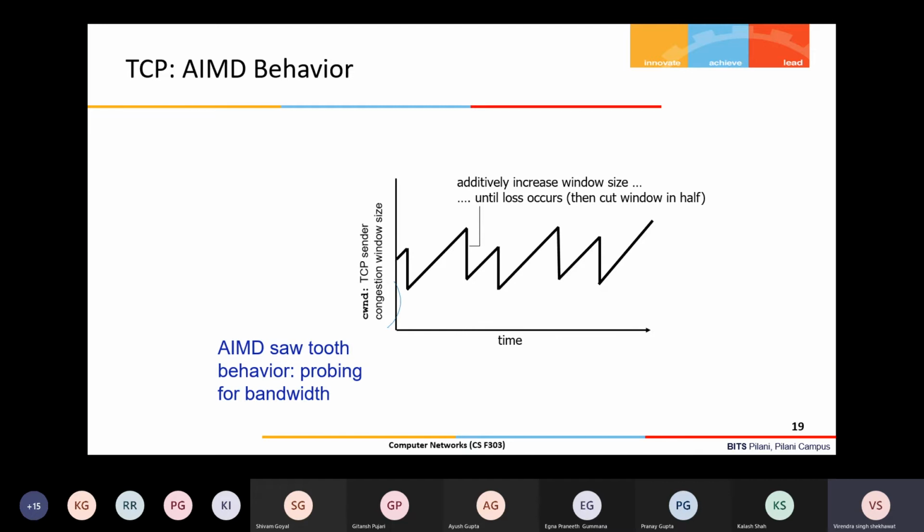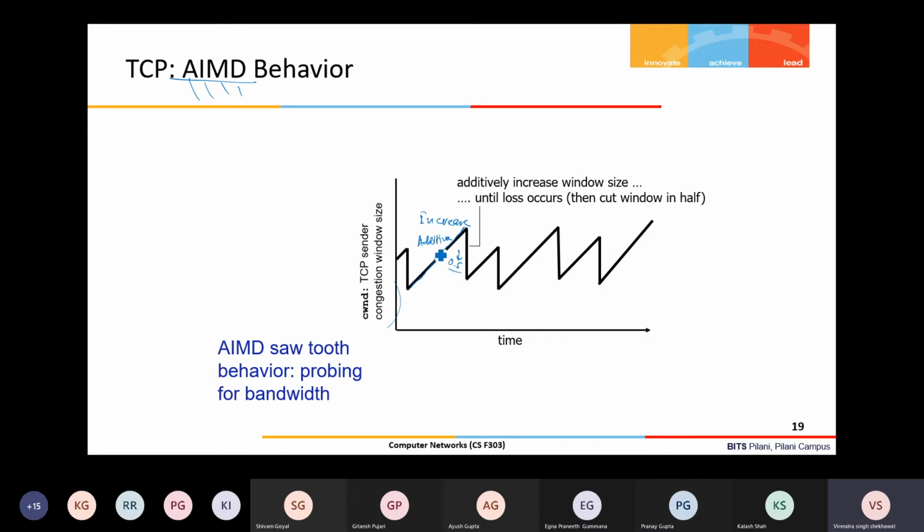This is what we call AIMD behavior. In this phase we are additively increasing. Additive increase happens until the packet drop occurs, and then we decrease multiplicatively, by a 0.5 factor, right? Here additive increase is there again. That's why this TCP congestion control algorithm is called AIMD, additive increase, multiplicative decrease, right?